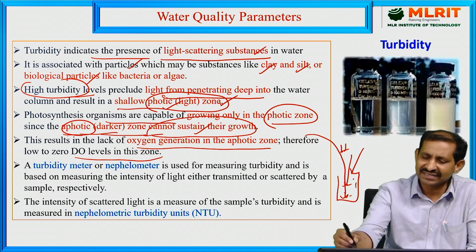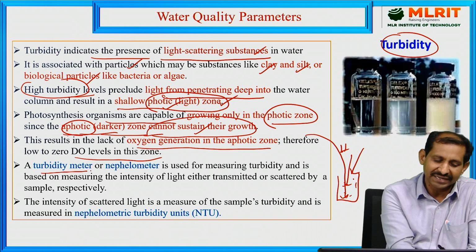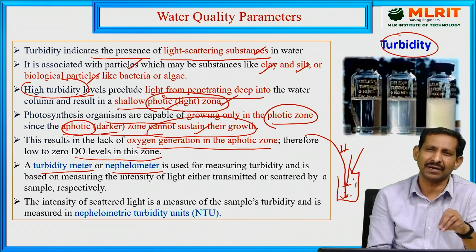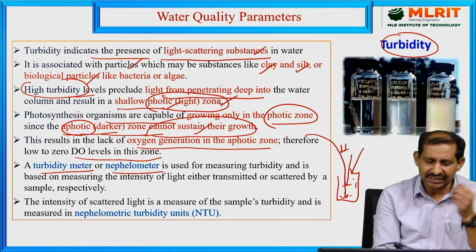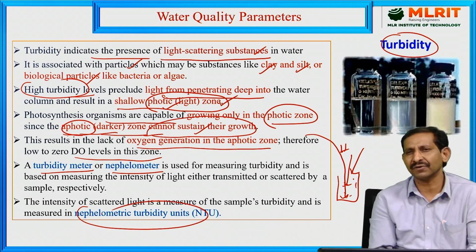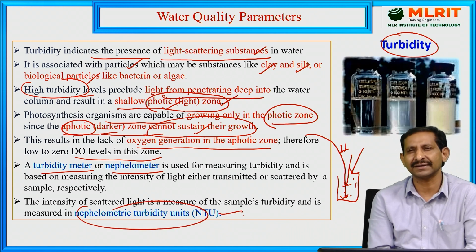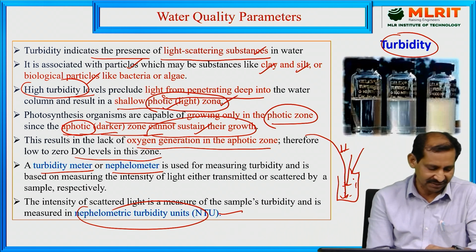Generally, to determine turbidity, an instrument called a turbidity meter or nephelometer is used, to determine how much turbidity is present in the water sample for aquatic life and marine life. The units generally used for turbidity are NTU, which means nephelometric turbidity units. These are the units in which the turbidity present in the water sample is generally expressed.